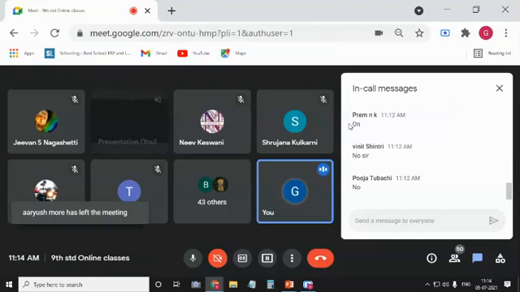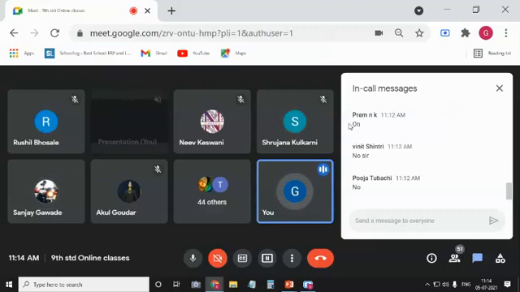Something related to dead tissue, can you tell me which one has dead tissue? Plant tissue or animal tissue? Plants have the dead tissue. And why is it present in the plants?